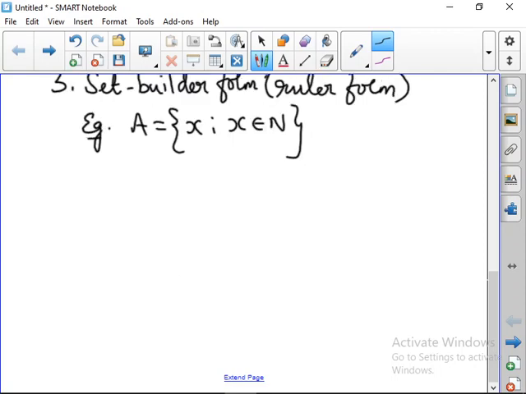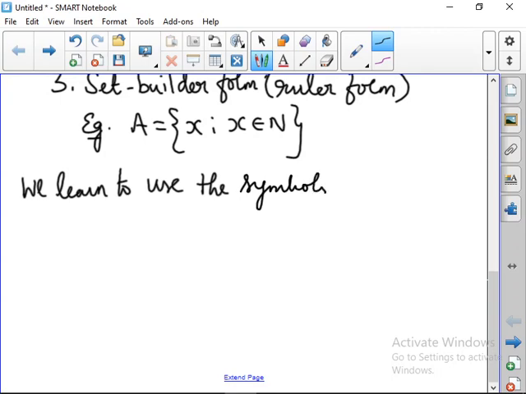Okay, next, we need to learn to use the symbols. What symbols can we use in sets? We can use this symbol: belongs to. And then this is not belongs to.